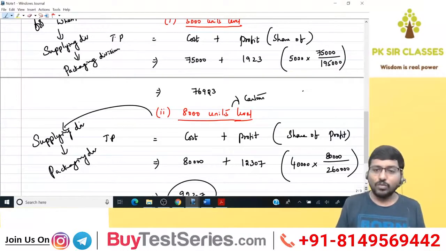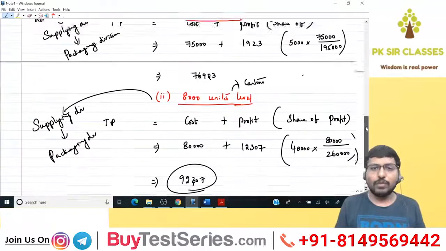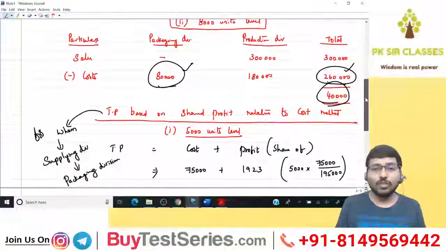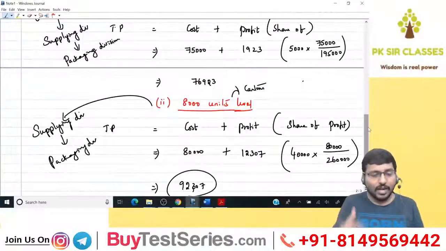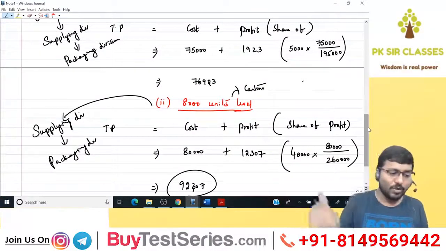Okay. So now we are already time up today. So what we have done, we have just fixed transfer pricing based on shared profit related to cost method. Tomorrow we'll revise so far, and again we'll go with the rest of the sum. We'll move on to the next sum as well.